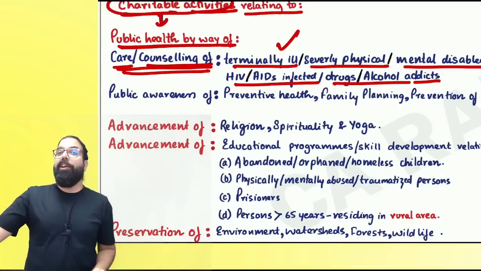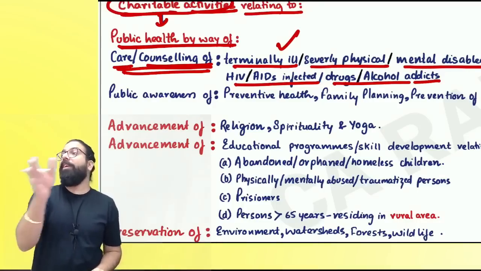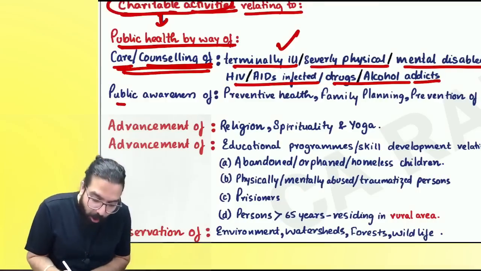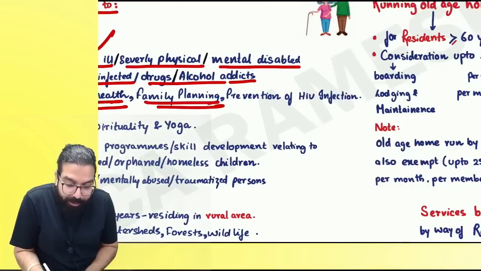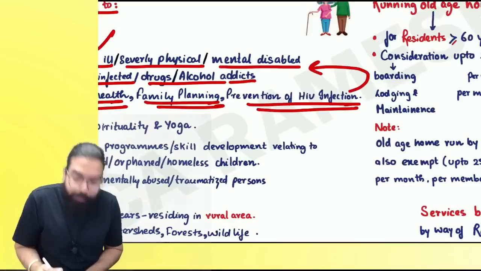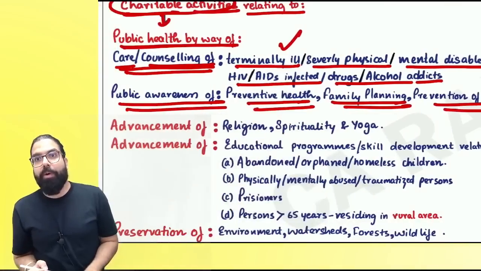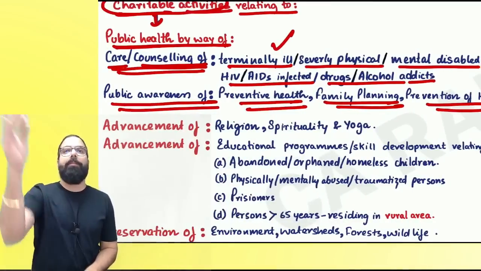A charitable institution doing charitable activity which is public health activity, or if you are doing public awareness about preventive health, family planning, prevention of HIV infection, so that you don't become about to go. Are we clear, everyone? Then government is telling your activity shall be exempted.